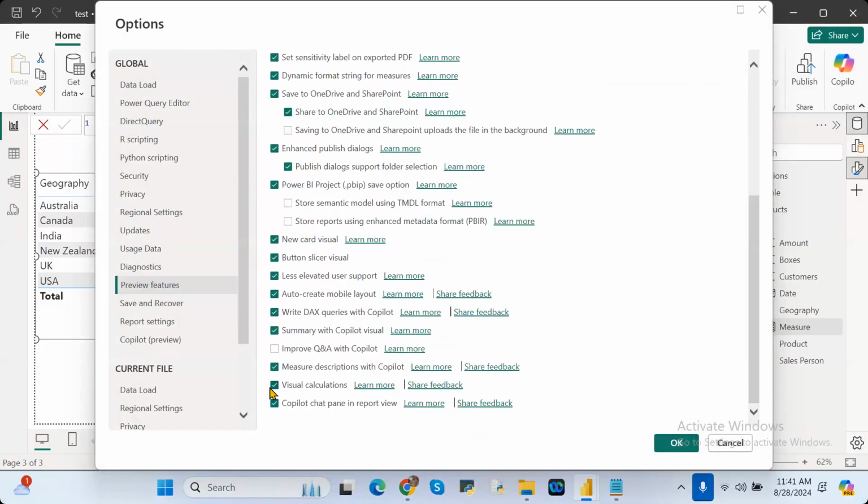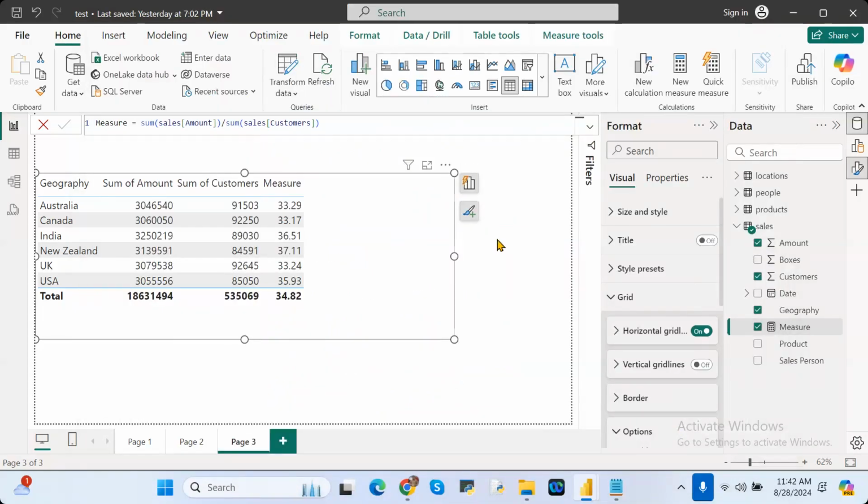You have an option called visual calculation. You have to check this particular one. By default, it is unchecked. You have to check this option and click on OK. And after that, restart your Power BI file. Restart means just close the file and reopen it again. Then you are able to see this new calculation option.